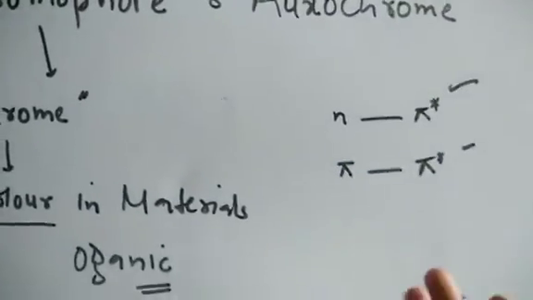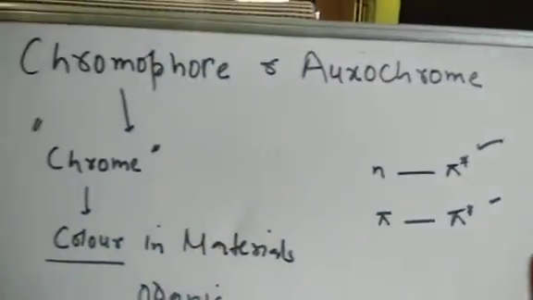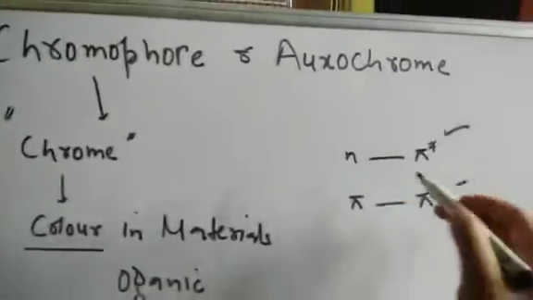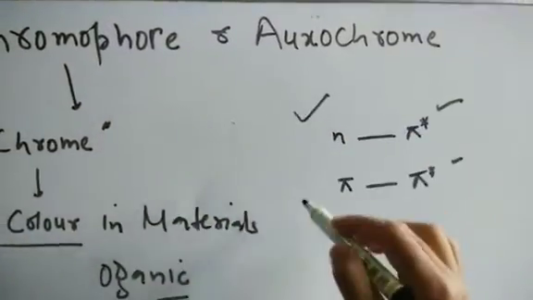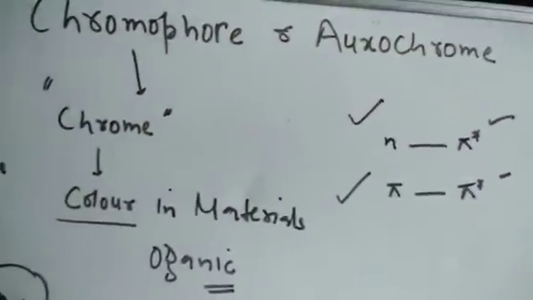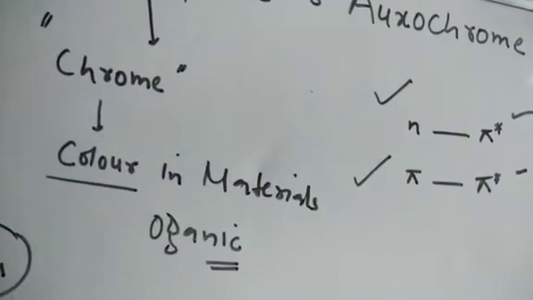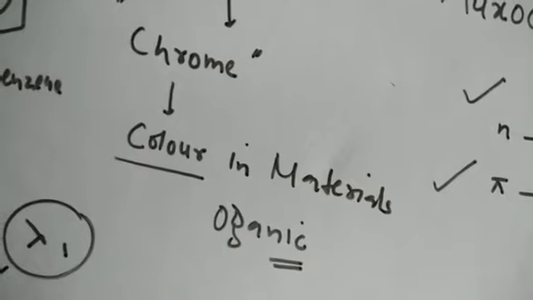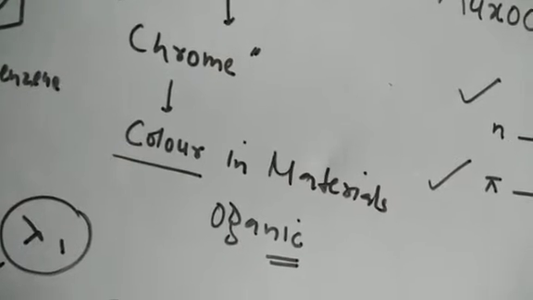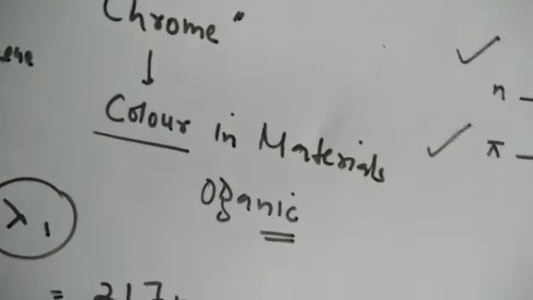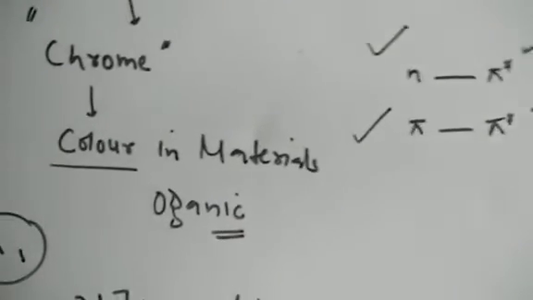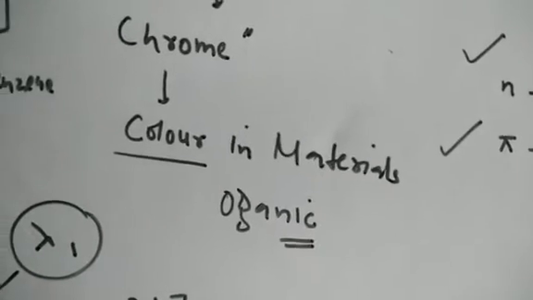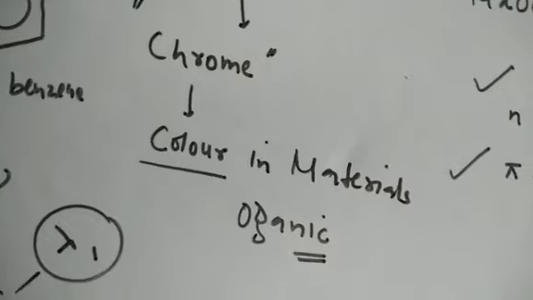So these are the two transitions which actually occur in the colored molecules. Those molecules which have color, that is because of this n to pi star transition, or pi to pi star transition. These transitions impart color to the molecules. So the chromophores are basically the functional groups, or the structure of the molecule, that actually imparts the color, and it results in the n to pi star transition or pi to pi star transition. So this is in general the concept of chromophores.